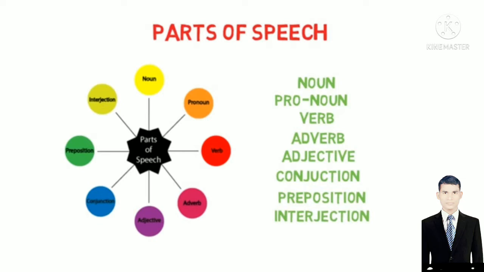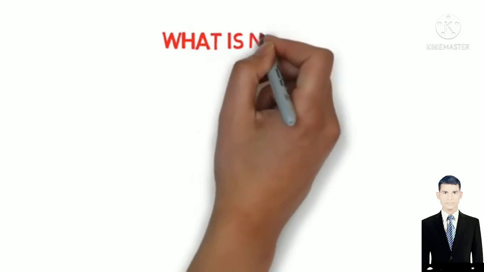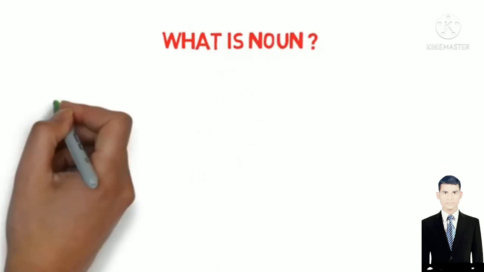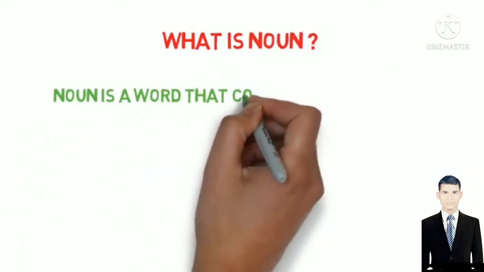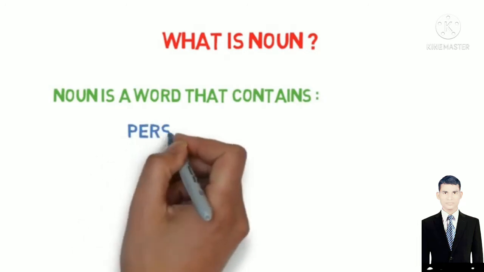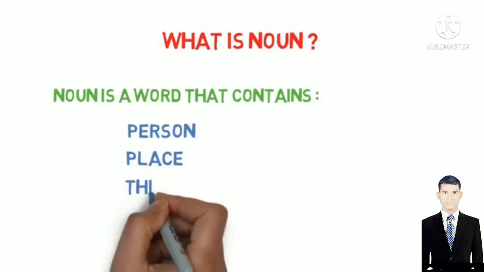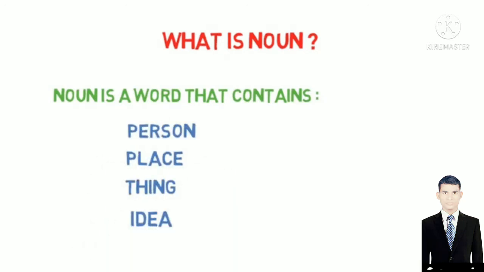Today we will explore the first category, which is noun. So what exactly is a noun? A noun is a word that names a person, place, thing, or an idea. Once again, I repeat, a noun is a word that names a person, place, thing, or an idea.